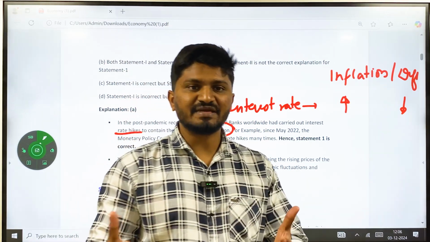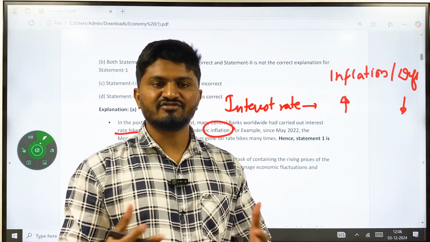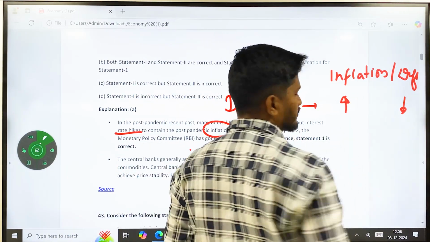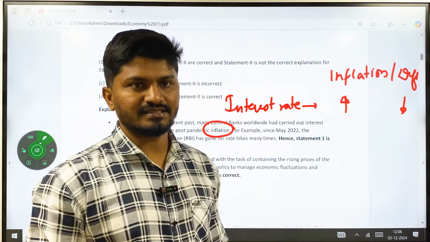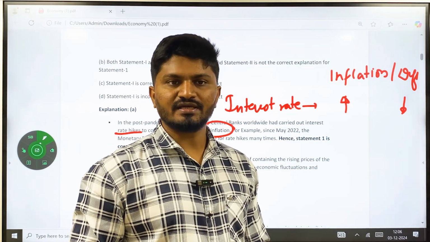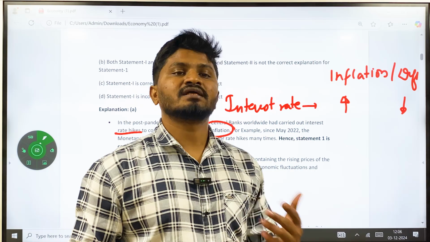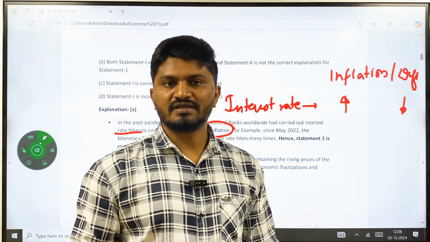So in order to suck the money from people, suck the money from the market, what the government or the RBI is going to do is increase the interest rates. In case you are taking loans, the loans will carry higher interest. In case you are depositing in the bank, the interest rate will be higher.